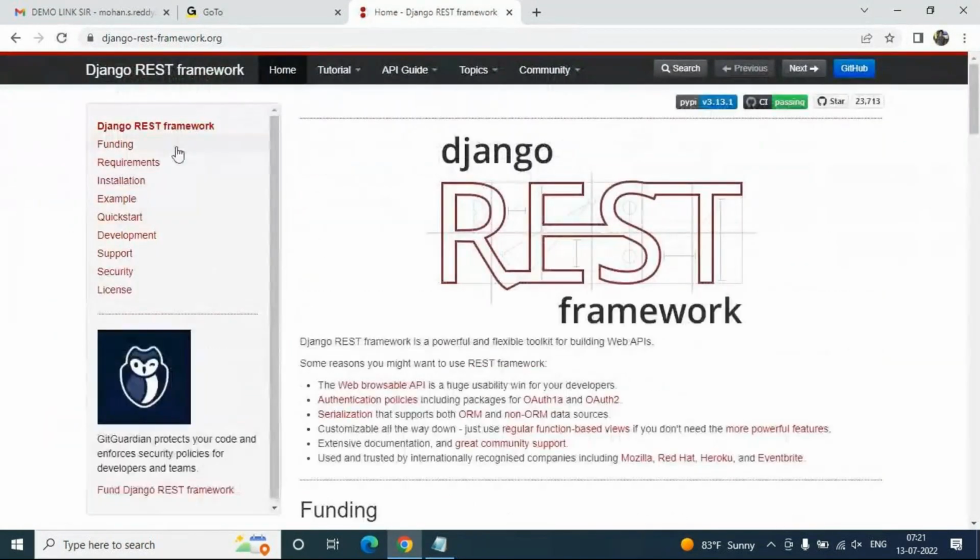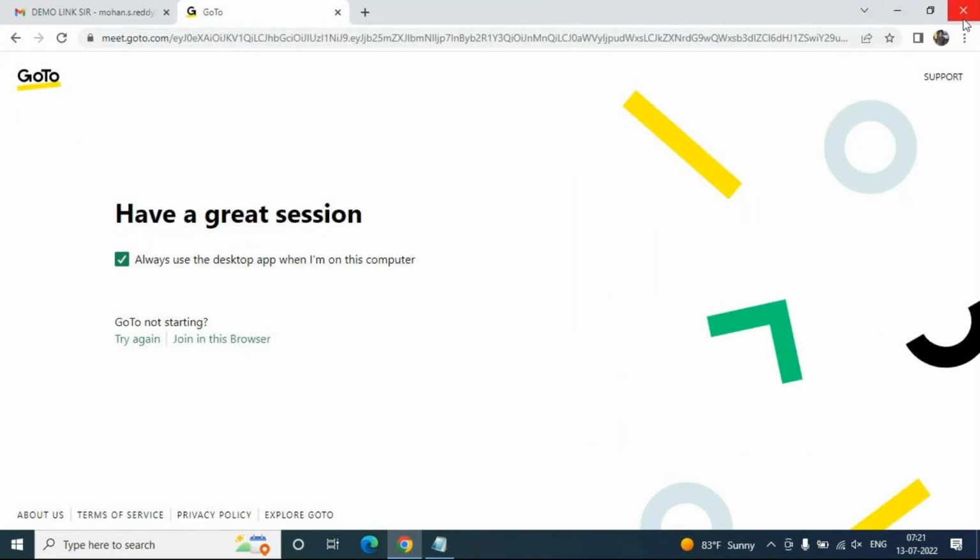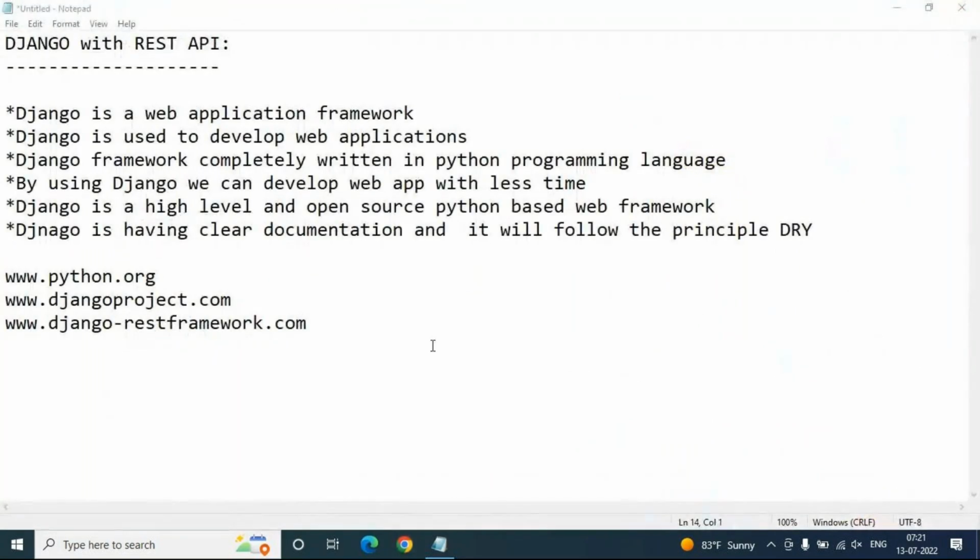This is the official REST framework website. So every subject, every course has a separate official website available. You have to follow it and you can read the documentation clearly.